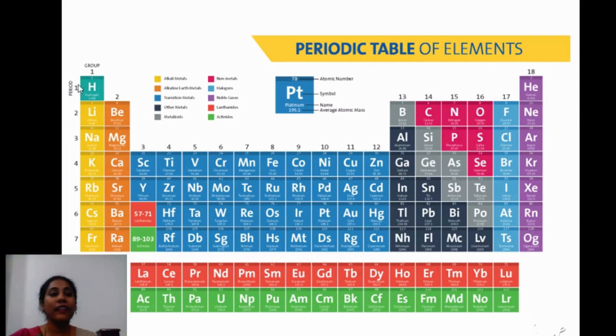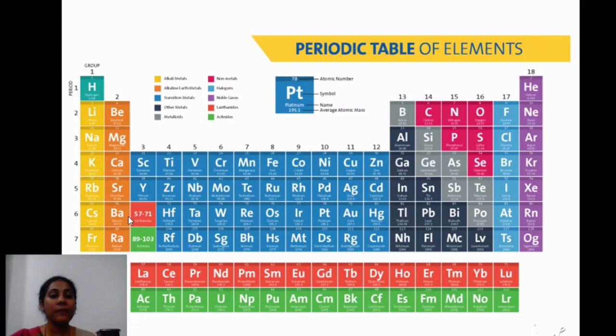Okay, and you see the first period is the shortest period, it has only 2 elements. The second period has 8 elements. The third period has 8 elements. The fourth period has 18 elements. The fifth period has 18 elements, and for the sixth period you have to concentrate here. 32 elements will come here.